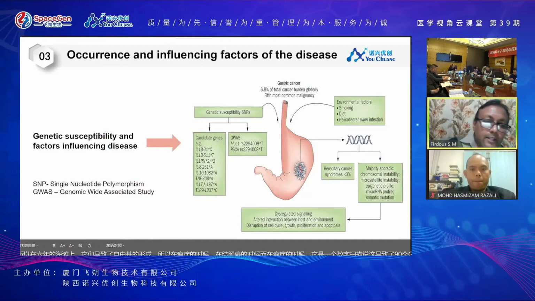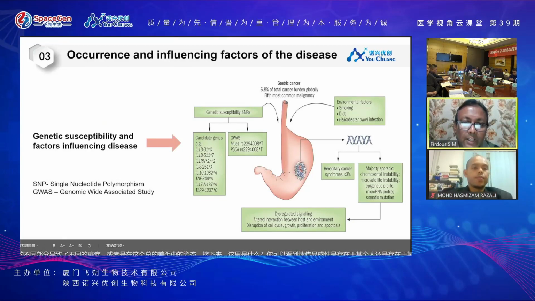So over here you can see the genetic susceptibility. It means there are certain persons or patients who are very susceptible, or certain ethnic groups of people who are very susceptible to the disease conditions. So regarding the genetic susceptibility, they are saying that there may be a chance of single nucleotide polymorphisms. These single nucleotide polymorphisms can occur in several genes. The candidate genes are given on the left side, where most of the genes are IL, or interleukin 1b, and its different subtypes.